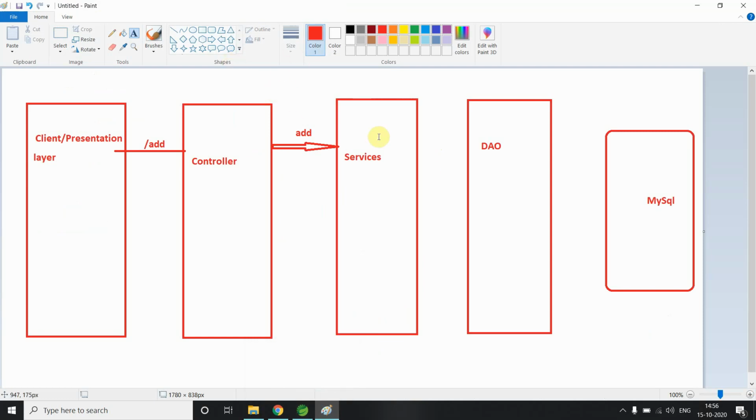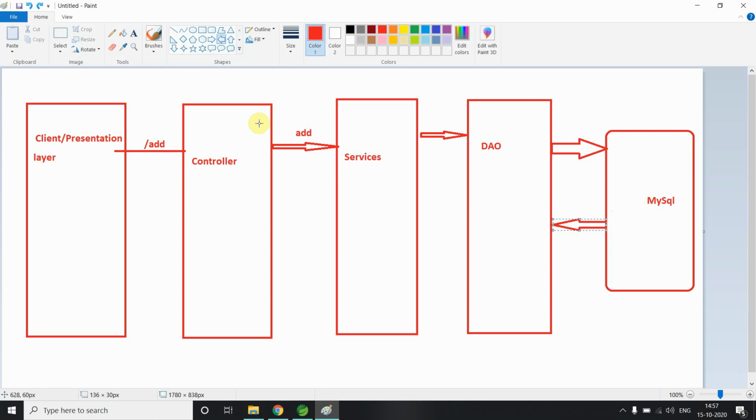So it will go to now our DAO. And from here, DAO is responsible to interact with our MySQL database. Got it? Our DAO interacts with this, and whatever result my database returns, it will first come to the DAO only, not to this. It will come first to the DAO.